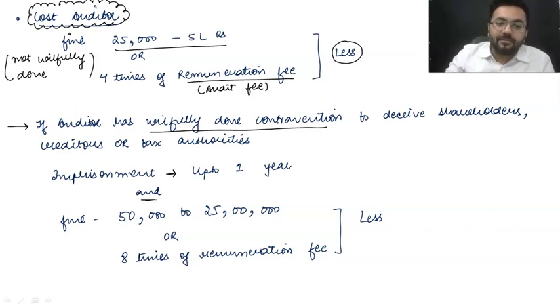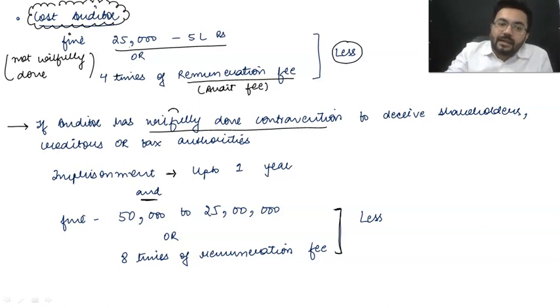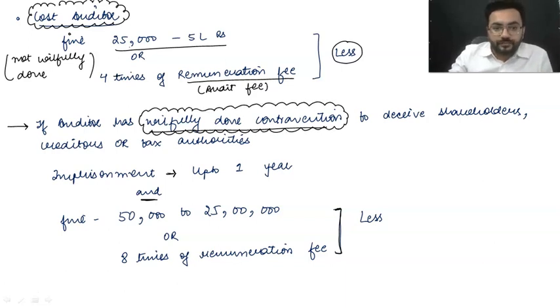Fine is going to be from 50,000 rupees to 25 lakh rupees, or the fine is going to be computed from this calculation, or 8 times the remuneration fees. Got it? So this is one, it is willfully done when the cost auditor has the intention to commit any kind of fraud or the intention to do so.